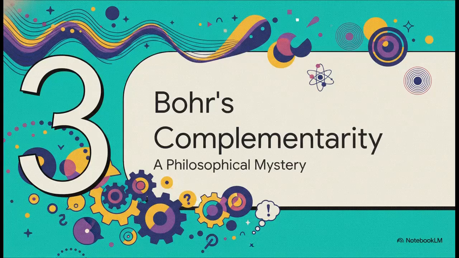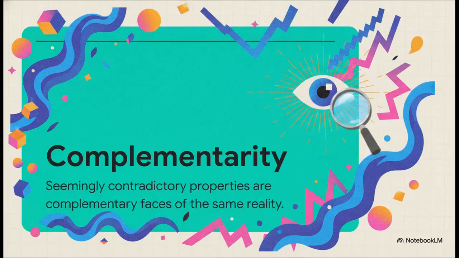Which leads us to Niels Bohr's complementarity principle. This is where we solve our philosophical mystery of how an electron can be both a wave and a particle. Bohr, who was actually Heisenberg's mentor, introduced this brilliant idea of complementarity. Let's lock this mental anchor in because it's huge. Complementarity states that quantum systems possess seemingly contradictory properties, like being a wave and a particle, but they aren't actually contradictions. They are just complementary faces of the exact same reality.